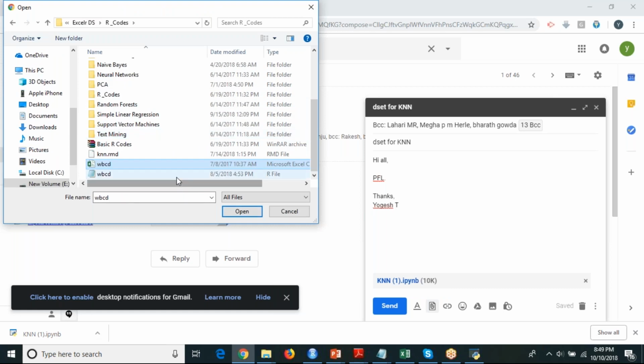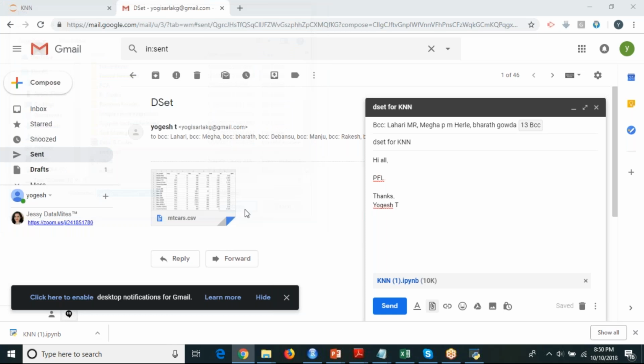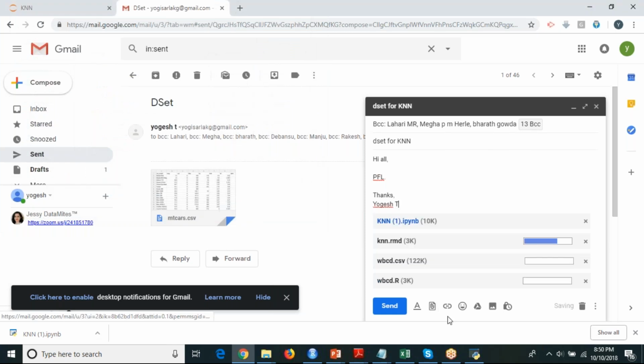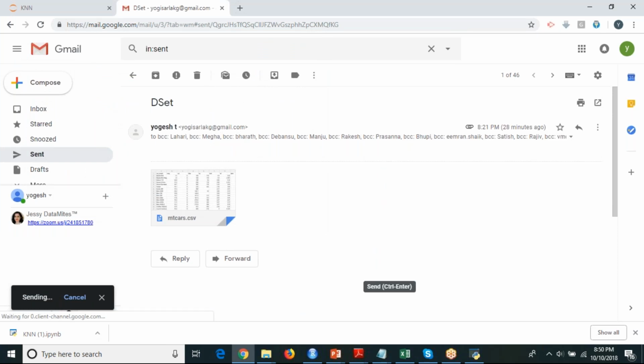The R code also I'm sharing. Please try to practice these three. I'm sharing the R Markdown file also. Okay, I've sent you the mails. Please practice it and send me the cancer prediction. Yes, I'll be sending that also.